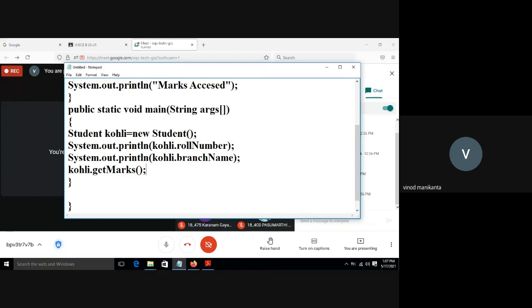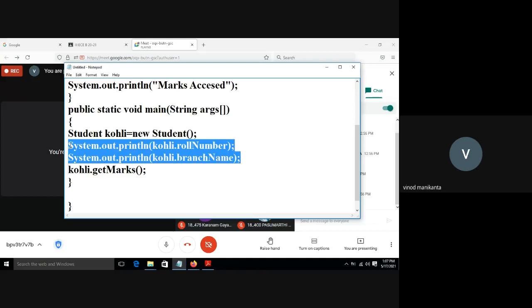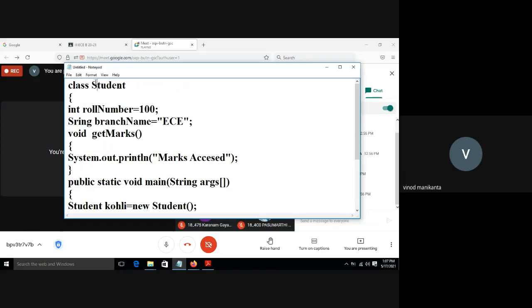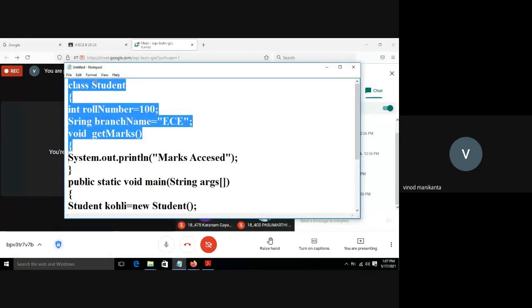Okay. So in this program I am printing the roll number and branch name of a class, and also accessing getMarks using the Kohli object. As I told, this class is a blueprint or a model for creation of n number of objects.